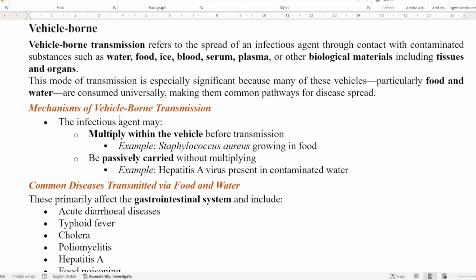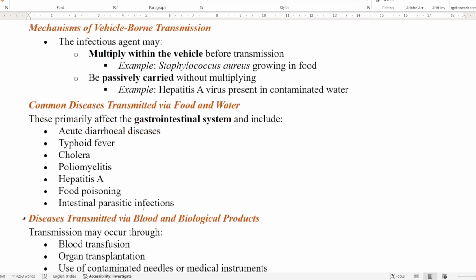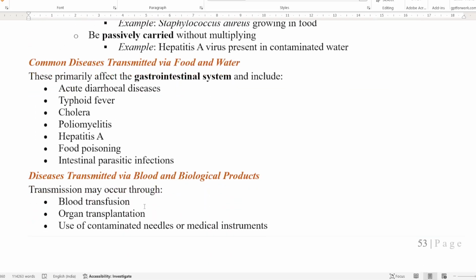Next comes common diseases transmitted through food and water. These primarily affect the gastrointestinal system. That will include acute diarrheal diseases, typhoid, cholera, polio, hepatitis A, food poisoning, or any intestinal parasitic infection. So these are transmitted through food and water.